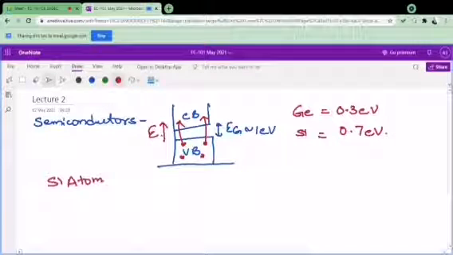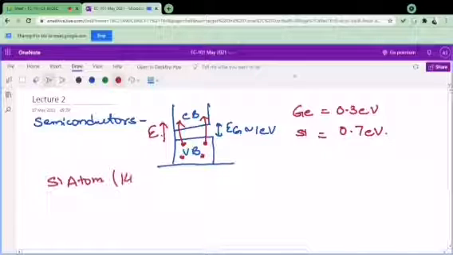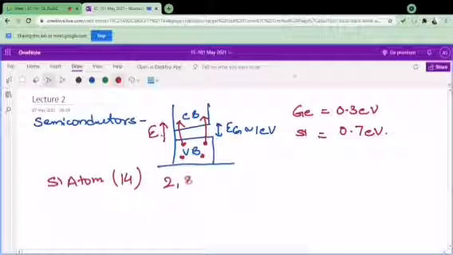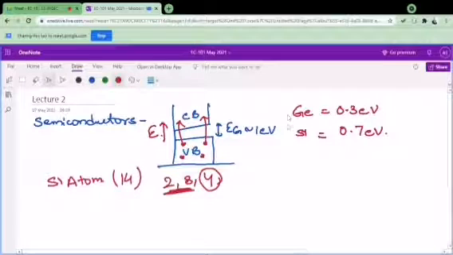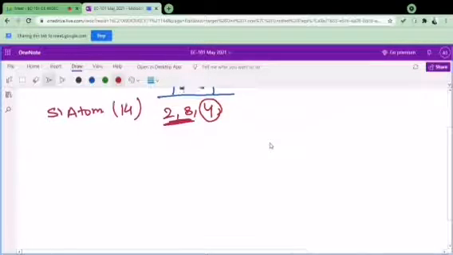This silicon atom has the atomic number... how much did we say yesterday? It is 14. It means the configuration will be 2, 8 and 4. So I will not discuss these 2, 8 now. We have already seen it. I am only concerned here about these 4 valence electrons. It means when I draw the crystal structure of this silicon atom, I will assume here